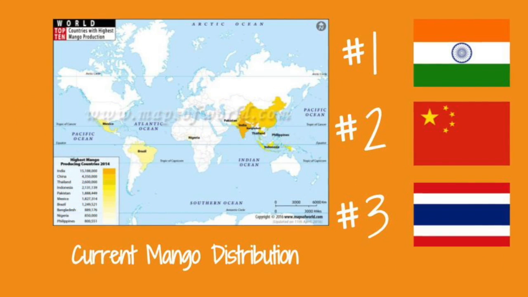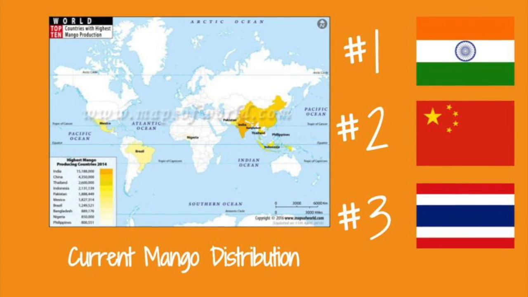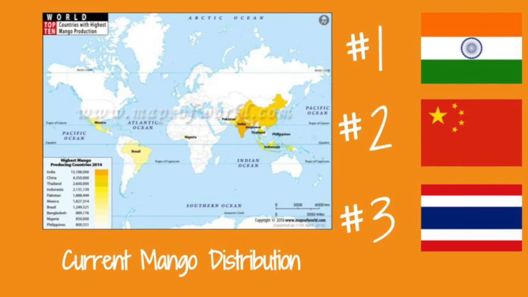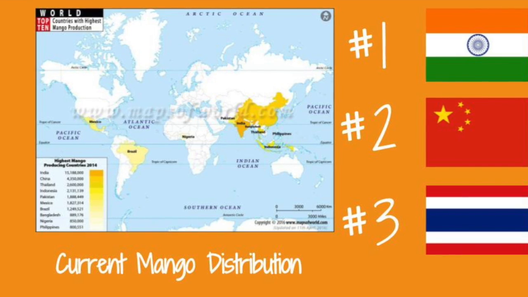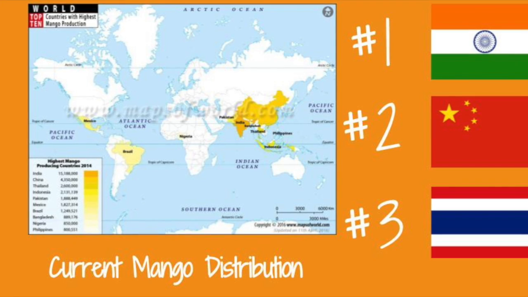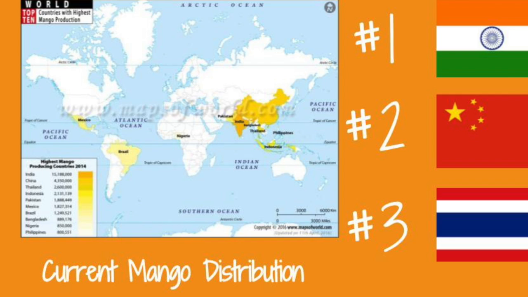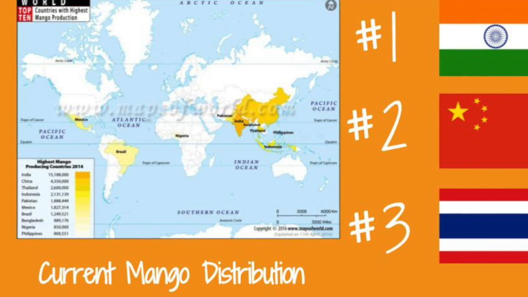Mango trees are grown in many nations nearing the equator throughout the entire world. The top 3 producers of mango year-round are India, China, and Thailand. Since commercial production of mango in the United States is limited due to tropical climate requirements, the United States is the world's biggest importer of mangoes, with Mexico as its main supplying country. The areas in the United States that can successfully grow mangoes are California, Hawaii, Florida, and Puerto Rico.